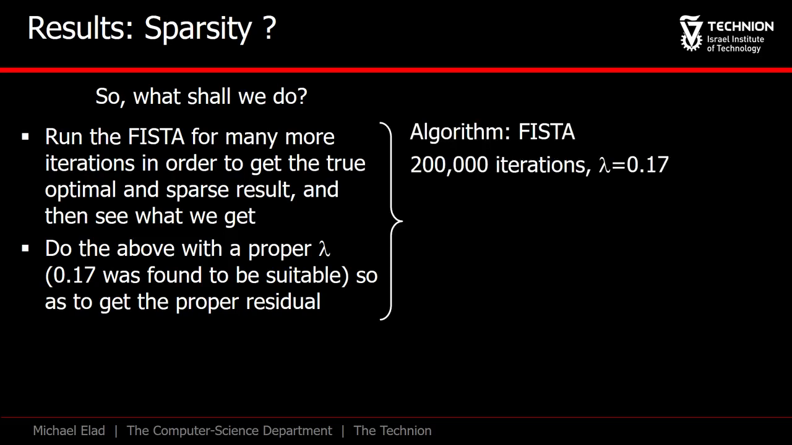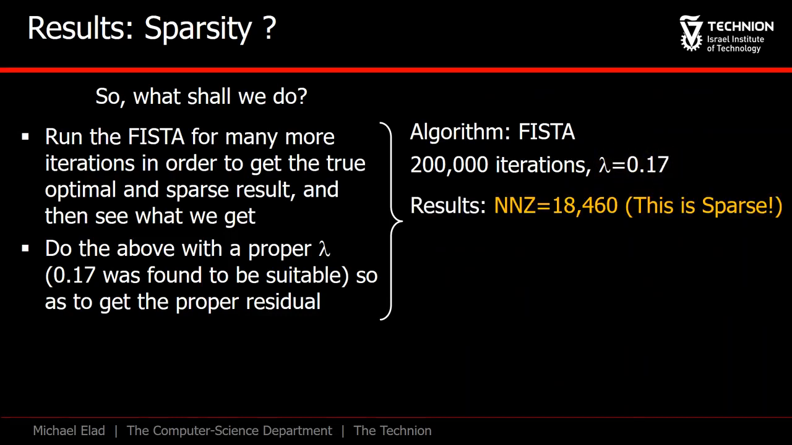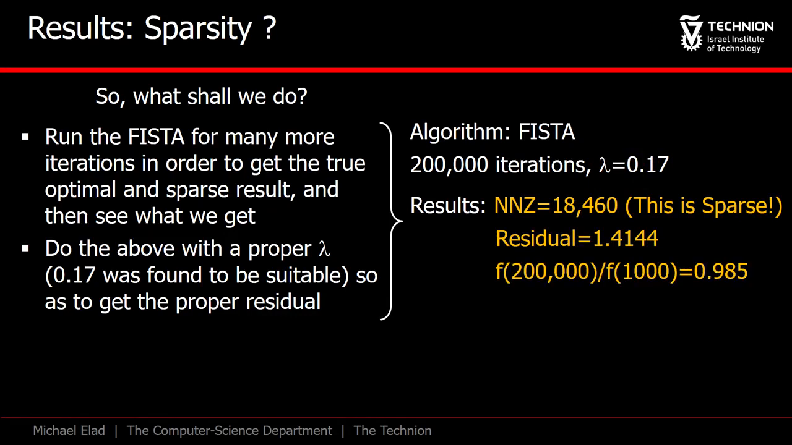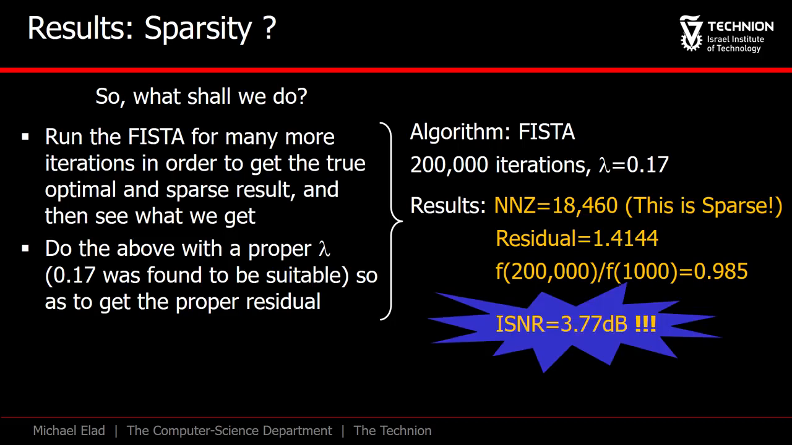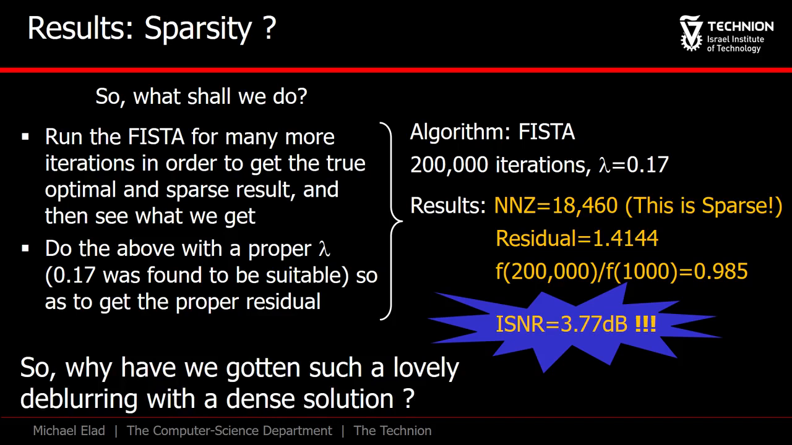So we summarize this experiment and its results. We ran FISTA for 200,000 iterations with this new value of lambda. The solution we got had about 18,000 non-zeros, so it is indeed sparse. The residual is near perfect, and this ratio shows that all these extra iterations gave a descent of 1.5% in the function value. What about the result? How good is it? The ISNR stands now on 3.77 dB, which is much worse compared to what we got before. The main question all this leads to is this: how come we got so good a result for a dense alpha?